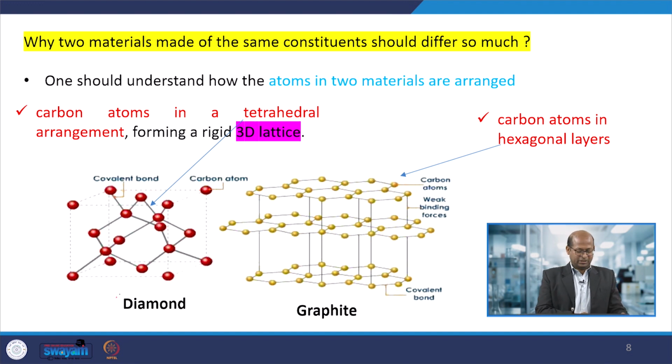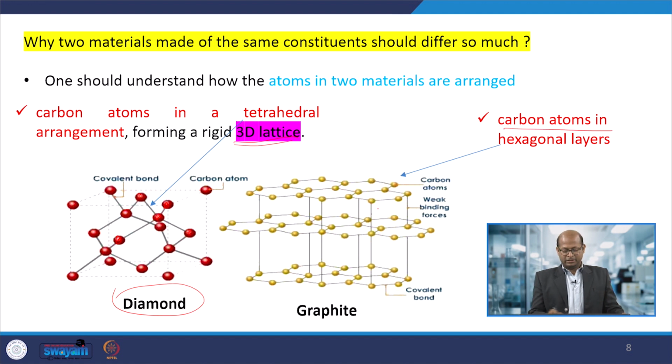In the case of diamond, you can see here each carbon atom is bonded with 4 other carbon atoms. So, this is carbon and this is also carbon. Each carbon atom is bonded with other carbon in tetrahedral form, a 3D lattice, and therefore, due to this type of arrangement, they are hard. Also covalent bond formation is there, therefore, they are not good electrical conductors.